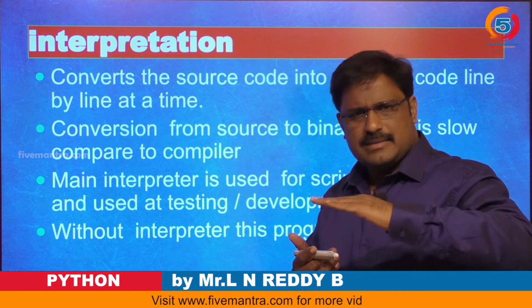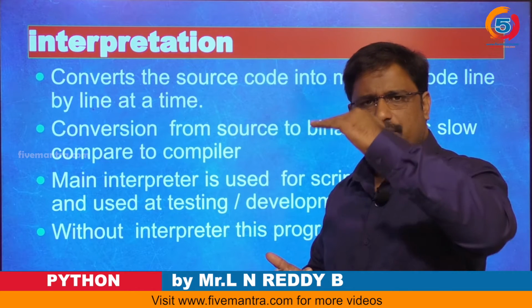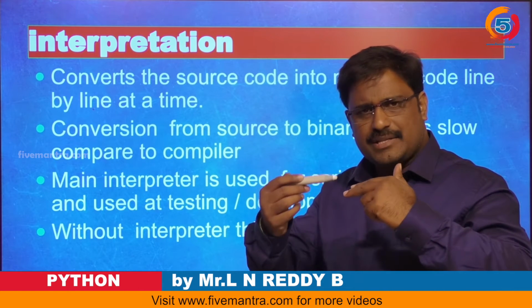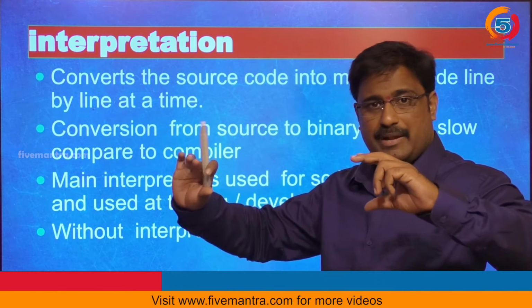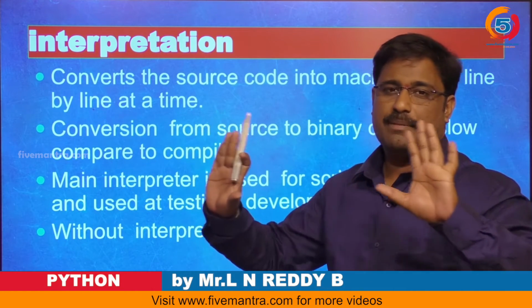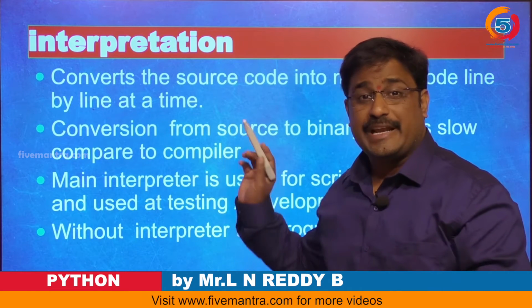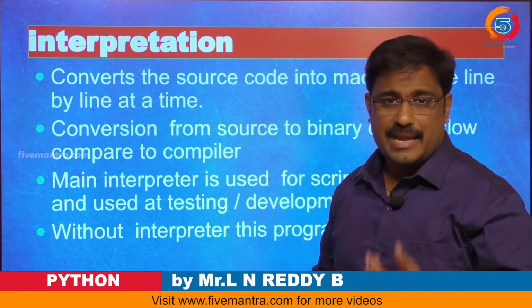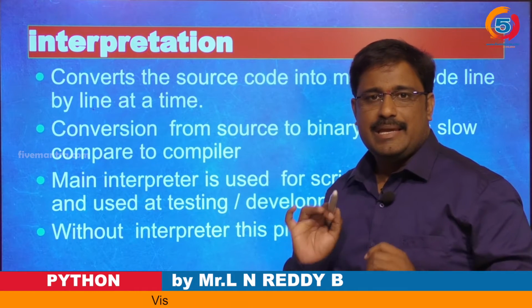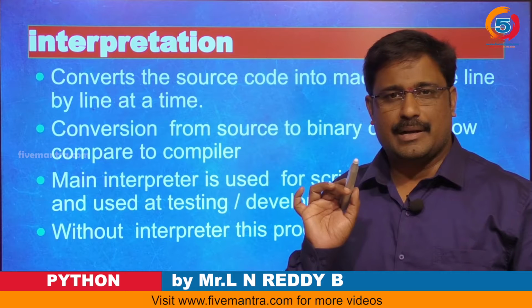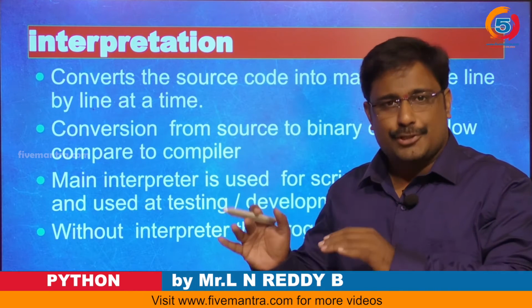For example, I have 100 lines. Each line will be compiled. After completion of the first line, it goes to the next line, and the next line. Once you have any error in between, your interpretation process will be stopped, and it will request you to rectify that error. This is the important thing, right? So what we have to understand is that compared to the compilation process, interpretation is very slow.